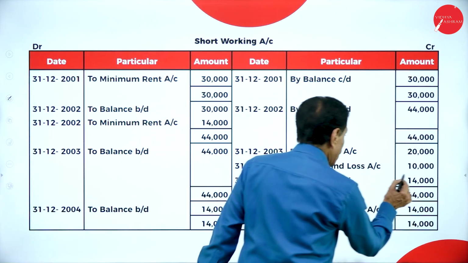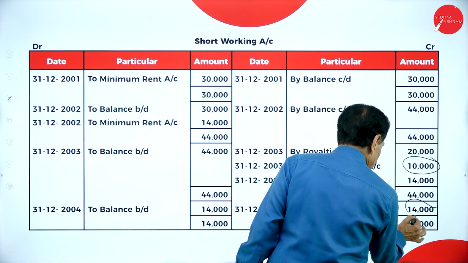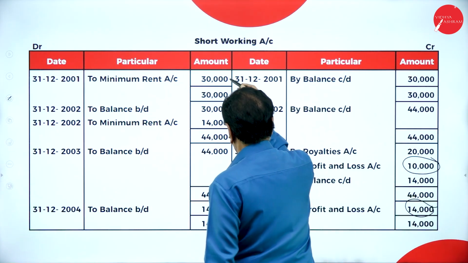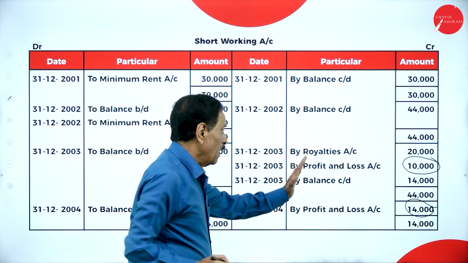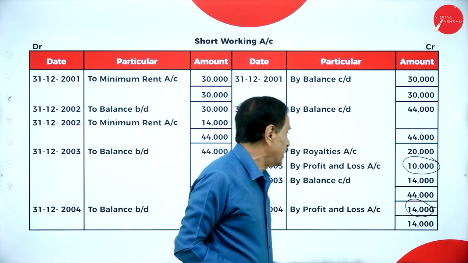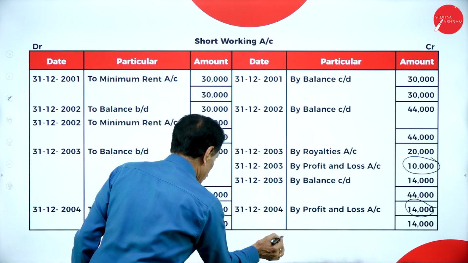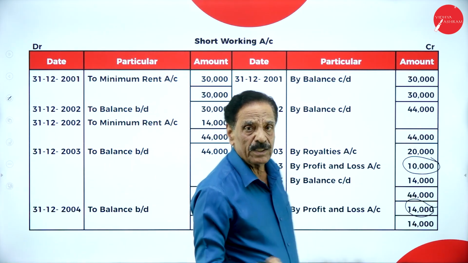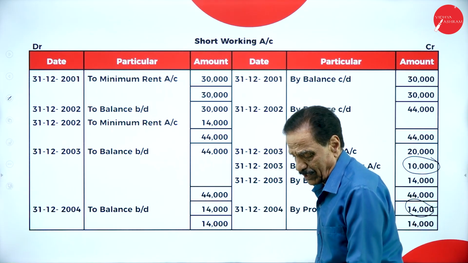So this is also a loss. Not recovered. So 44,000 here brought down. How much royalty recovered? 20,000. How much could not be recovered? 10,000. What is still the balance? 14,000. It should be recovered in the next year, and which could not be recovered in the next year, transfer to profit and loss account.